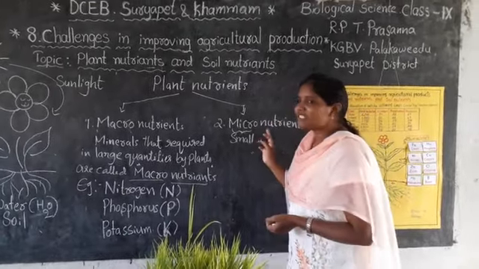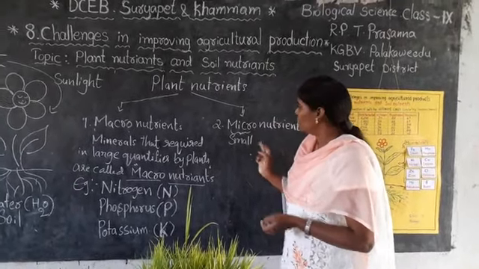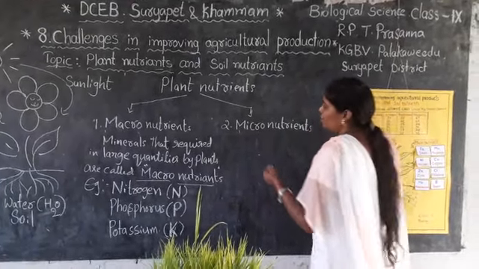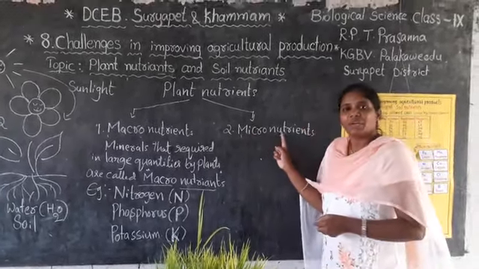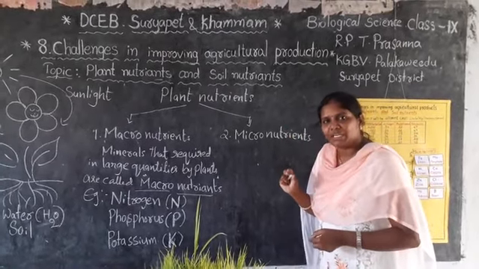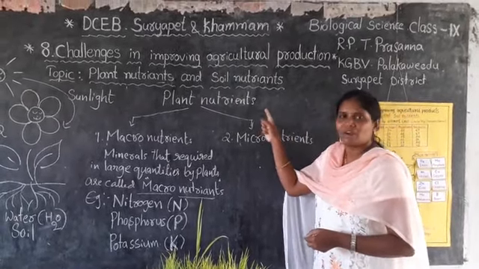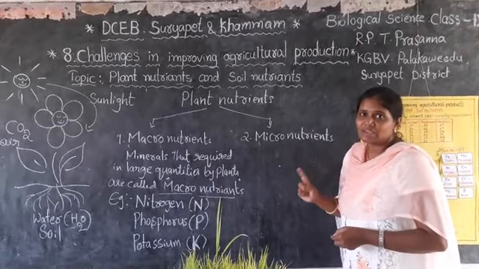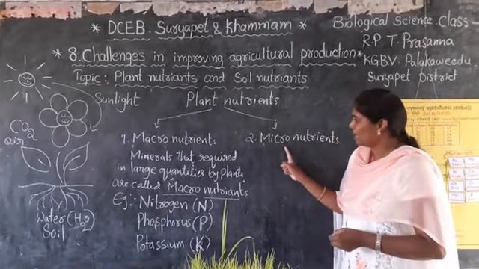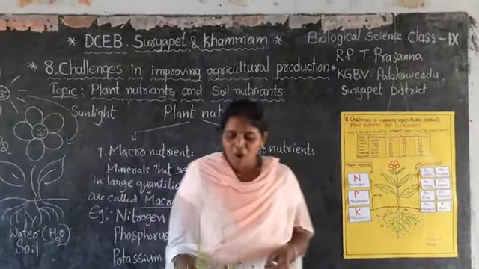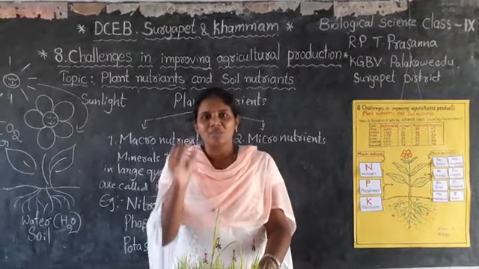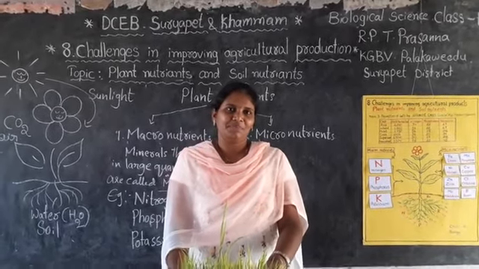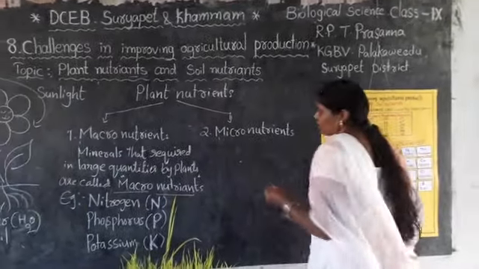So let us write what micronutrients are. Minerals that are required by plants in small quantities are called micronutrients.